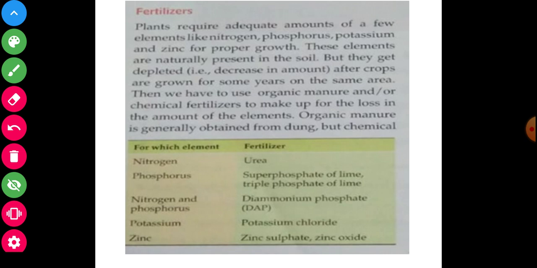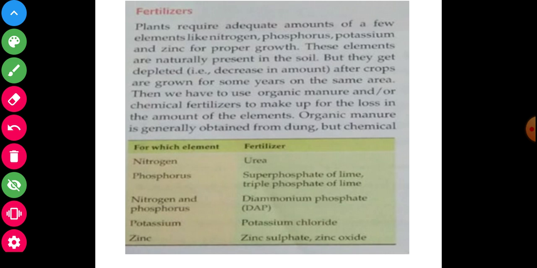These elements are naturally present in the soil, but they get depleted and decrease in amount, so we will require more fertilizer now, and organic manure also. We will take organic fertilizer from cow dung and animal dung, but we will use chemical fertilizer too.